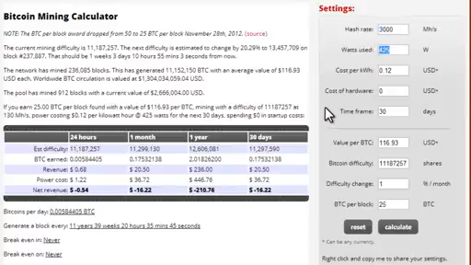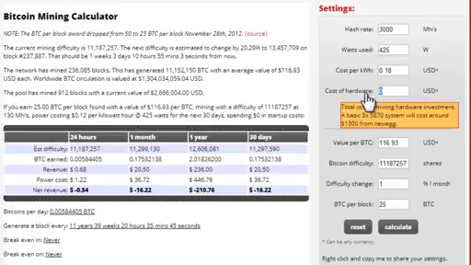This number right here is probably wrong. My computer probably doesn't take 425 watts. But for this example, let's just keep 425 watts, 3,000 mega hashes per second. Let's say the cost of electricity is a little bit higher, 0.18 per kilowatt hour.